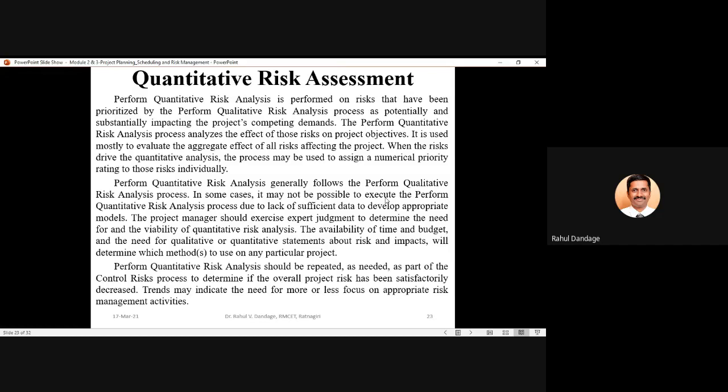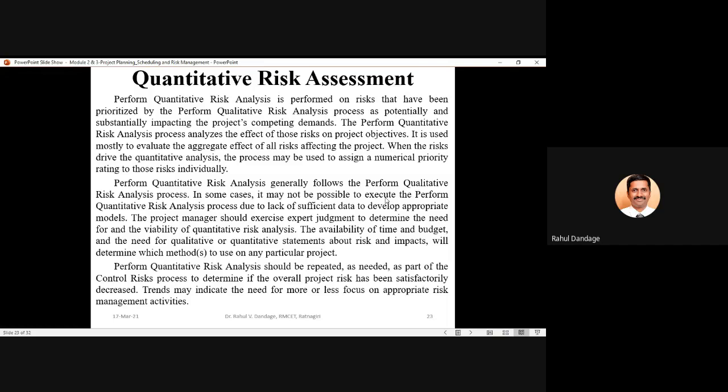So before this quantitative risk assessment, the project team has already executed qualitative risk analysis, and with that they have identified certain risk categories which are more prominent, which must be given priority for responding. So already some prioritization has taken place for the various risk categories.